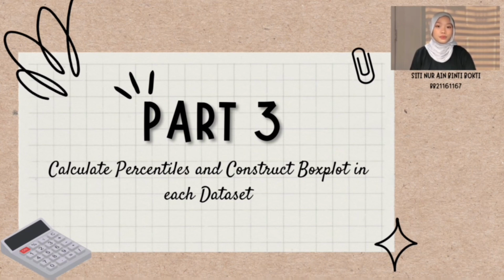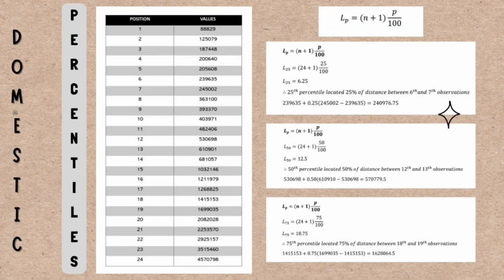PB211611167. I will be presenting part 3, which is to calculate percentiles and construct box plots in each dataset. As you can see over here, for the domestic percentiles, I have arranged all the values in ascending order. I use the formula to find the 25th, 50th, and 75th percentiles.